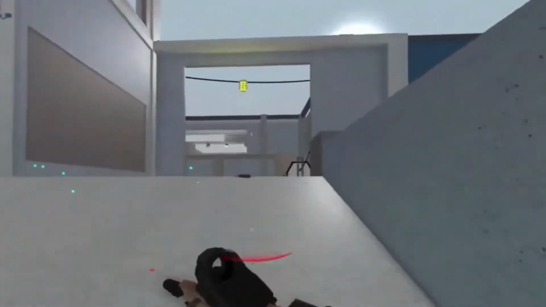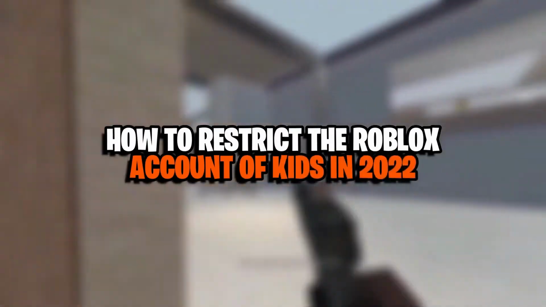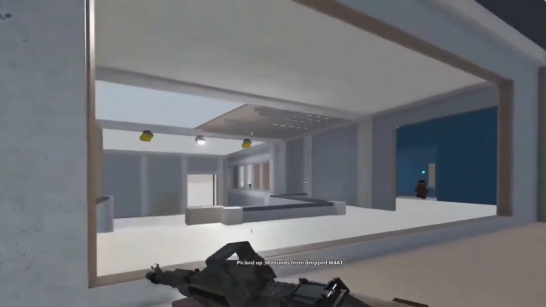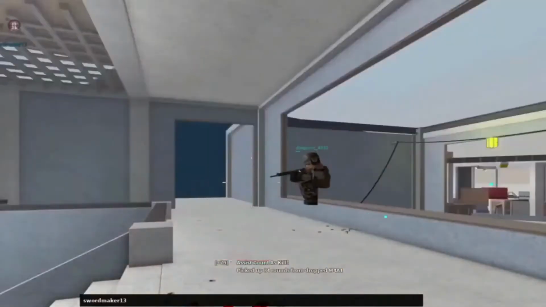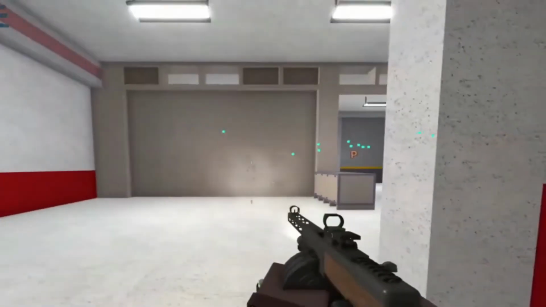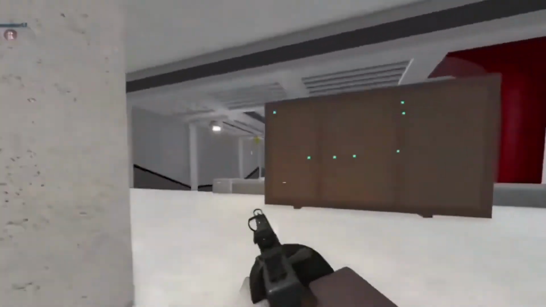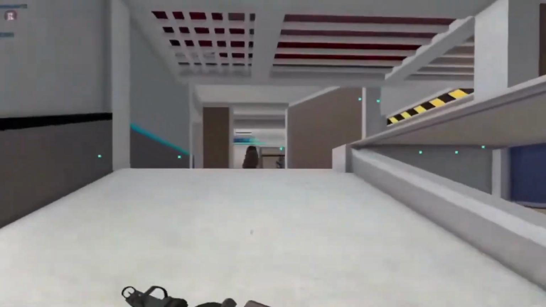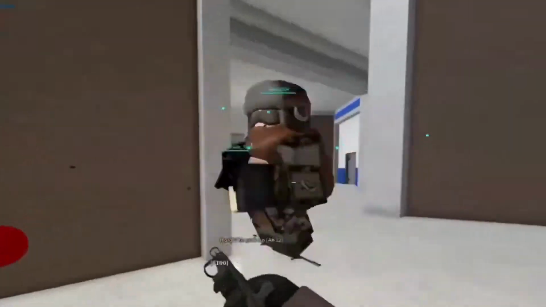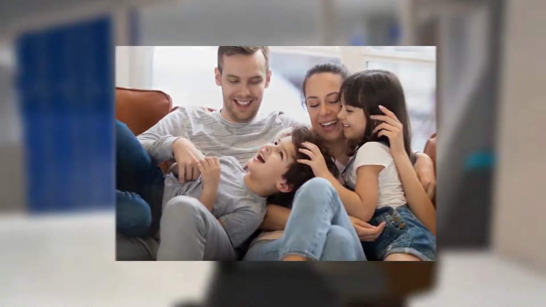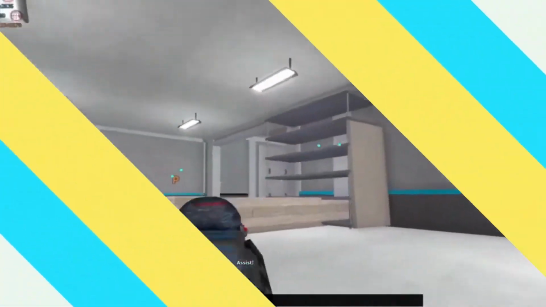So guys, in today's video we're going to discuss how to restrict the Roblox account of kids in 2022. Roblox allows many types of cartoon violence in games as long as they aren't extremely explicit or realistic. Roblox, however, includes a tool that allows parents to restrict their children's ability to chat and the kinds of games that they can play. With the Parents Guide, parents can learn more about how to keep their kids safe and how to use parental controls.